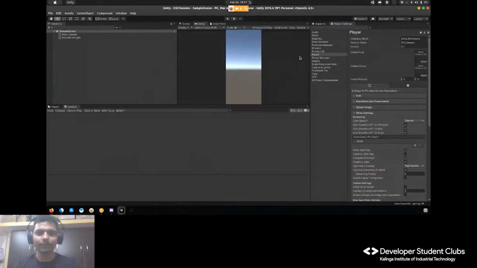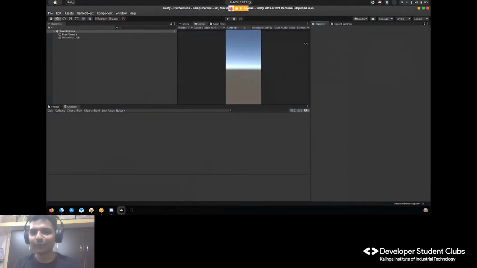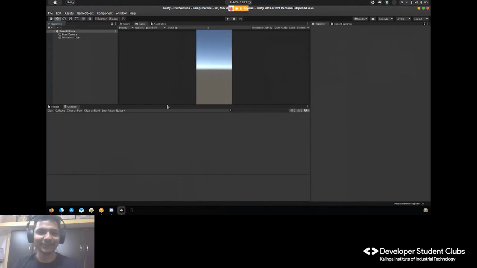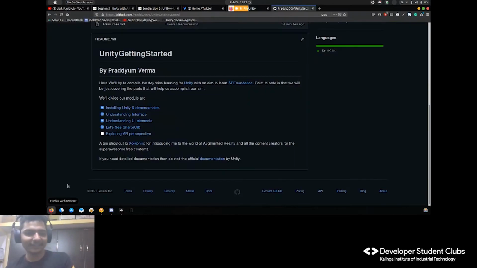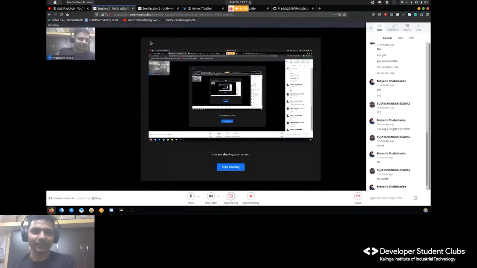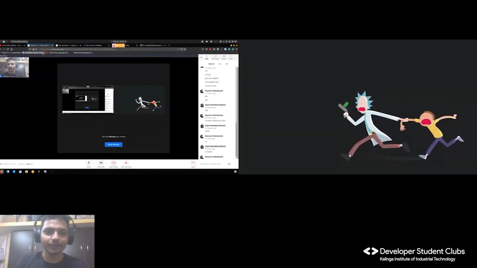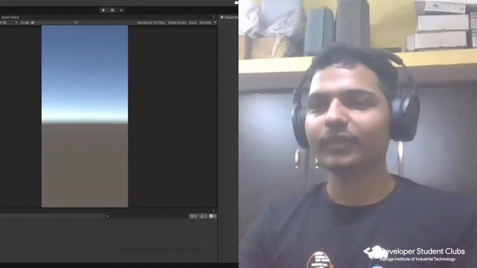So let's get back to Unity. Too many options, and which one to choose we don't even know. Cool. Okay, let me come over here and do double sharing off and share my Unity screen also. Okay, Unity screen only. Cool.